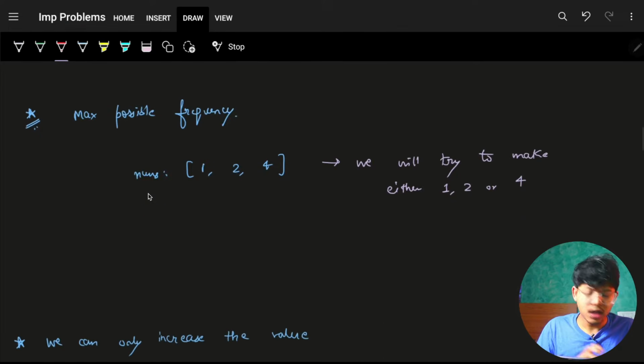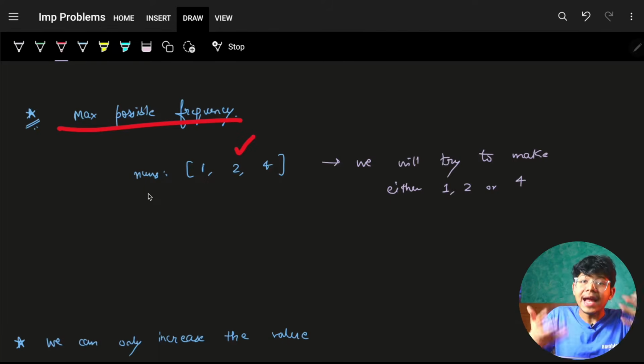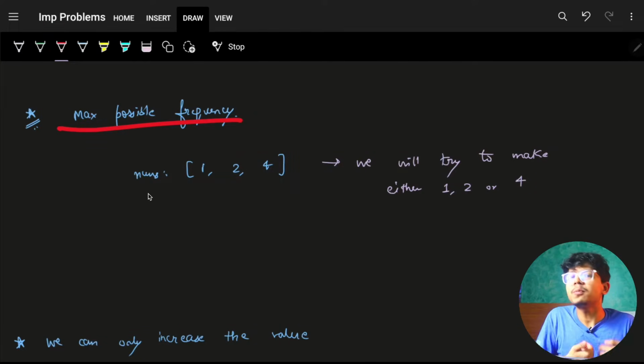So now coming back, we want the maximum possible frequency. For sure, if we want the maximum possible frequency, we will try to take any of the existing elements. Let's say in this question I took a 4. What if I plan to take the existing element 2 and make the others 2 also? So I'll just take any element from the array itself and then make everyone the same. Now, why not make everyone 3?